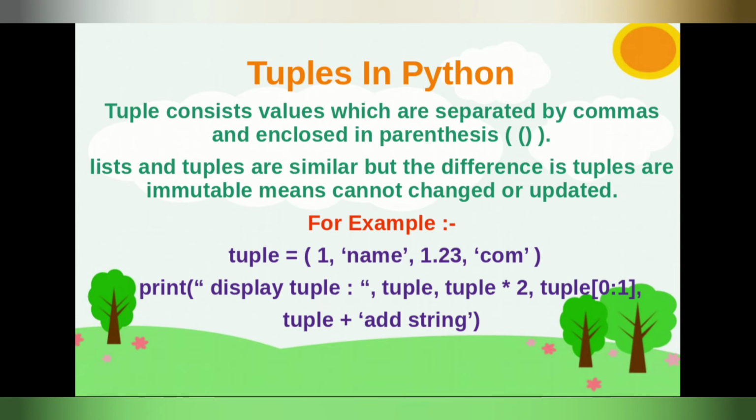In the example, I create a tuple, guys, and here I use a number, a floating number and a string. And in the print statement I apply all the operations, friends. You can see them here.